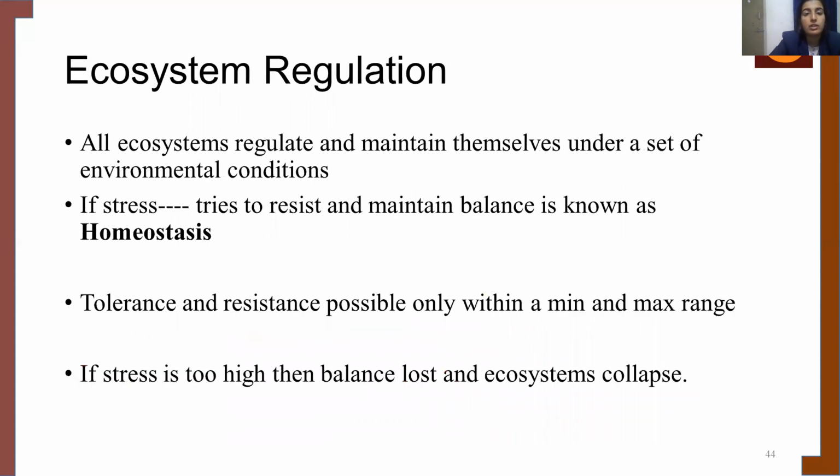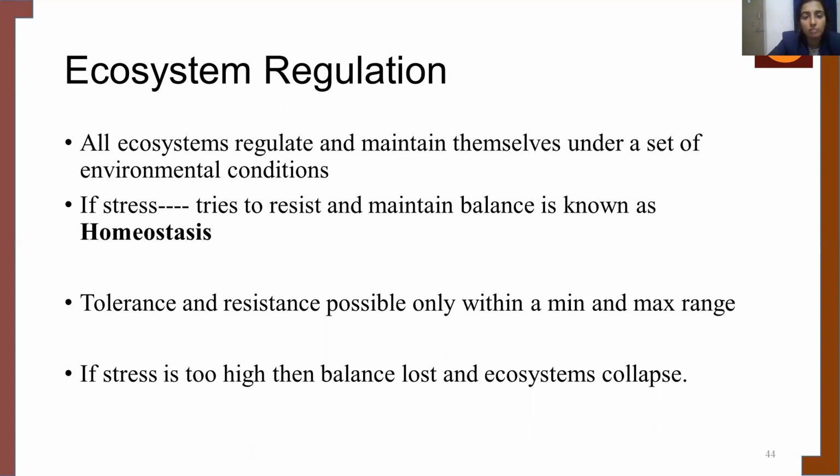When talking about ecosystem regulation, all ecosystems regulate and maintain themselves under a set of environmental conditions. If there is a strain in the ecosystem or the environment, it tries to resist and maintain that balance. This mechanism is called homeostasis.